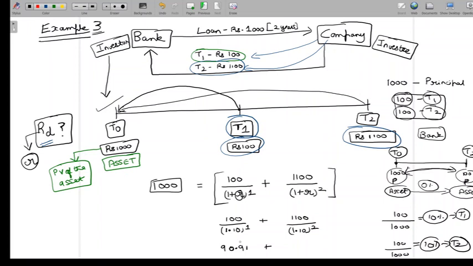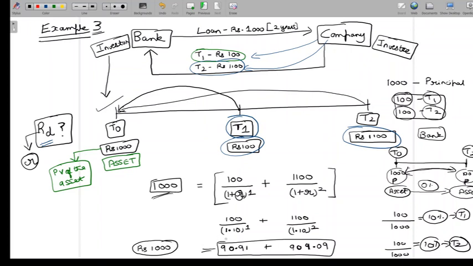And when I discount 1100 by 10% for 2 years, I get 909.09. Now if I add both of these two things here, I am obviously going to get 1000. So what we understand here is that the return on debt investment of 10%, if it is used for discounting the cash flows associated with the investment, you're still getting the present value of the investment.